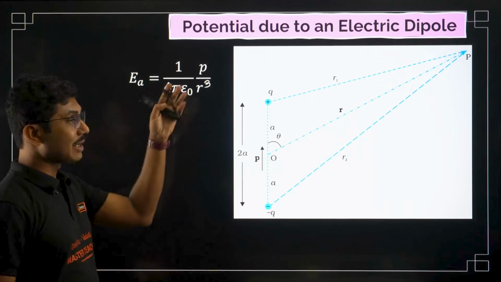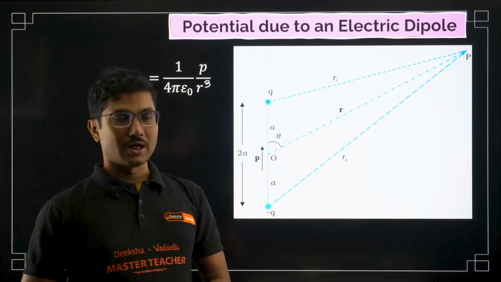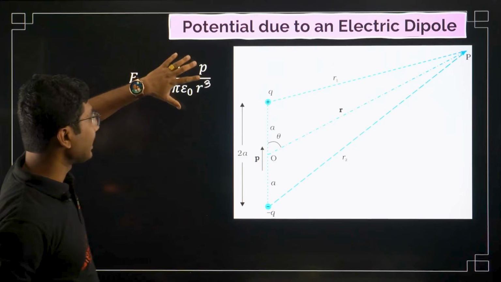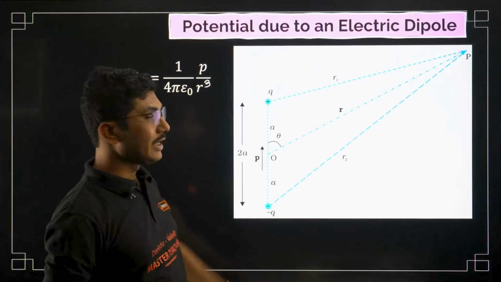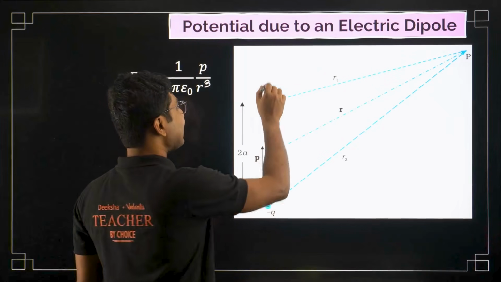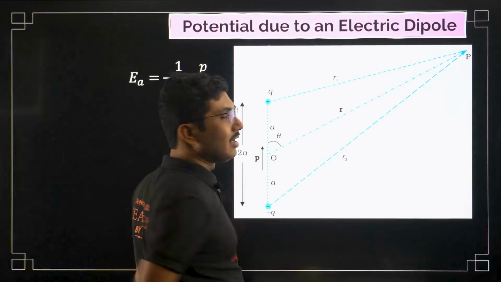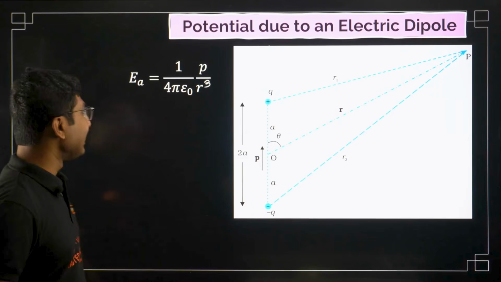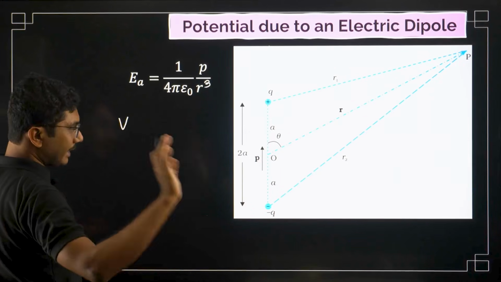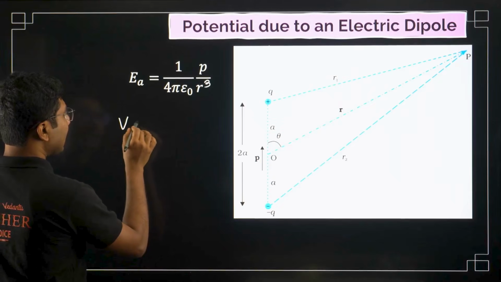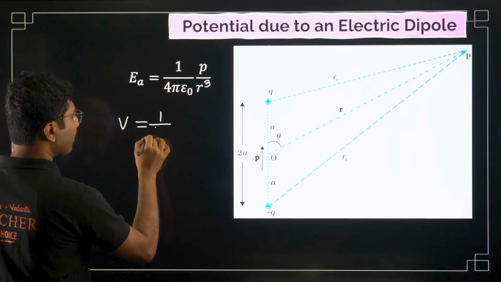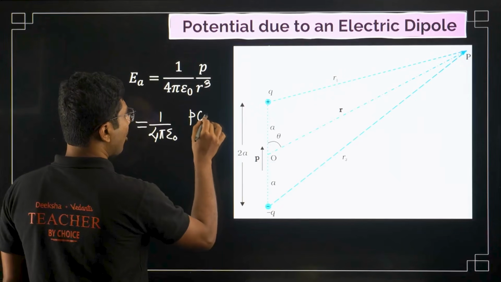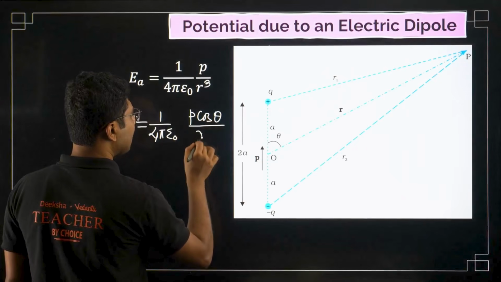Now this is not about electric field, this is about electric potential. How can we calculate electric potential? This was basically the electric field at the axis only. If you remember, we have done along the axis as well as along the equatorial plane. So this is basically the electric potential. The derivation is not part of the syllabus. Electric potential is given by 1 by 4 pi epsilon naught, P cos theta by R square.